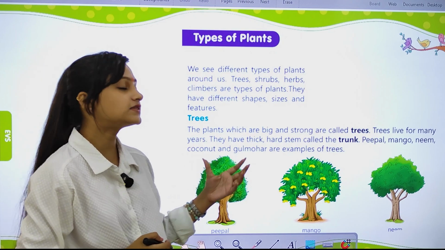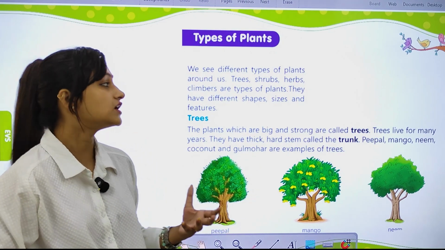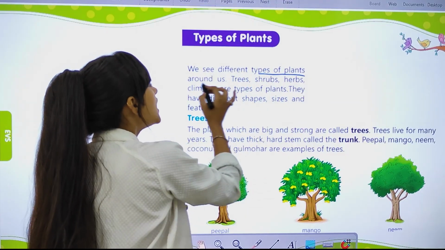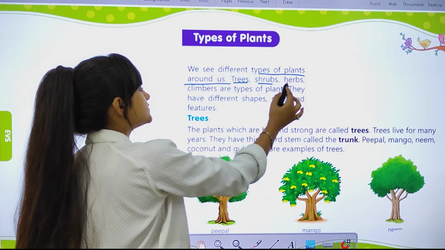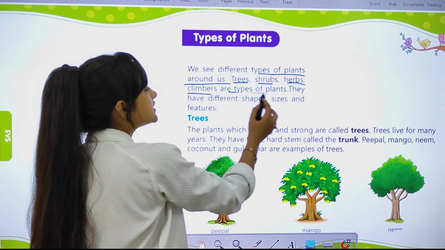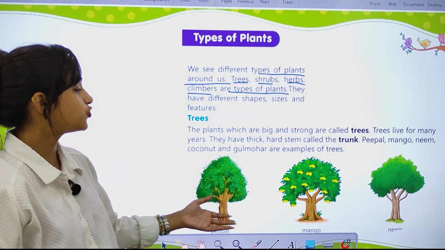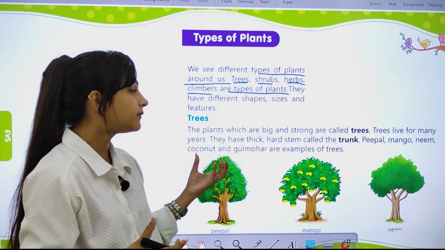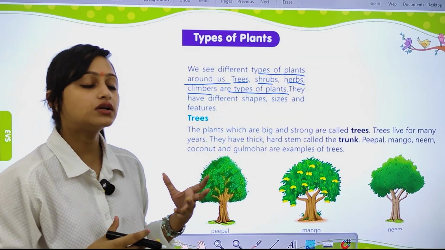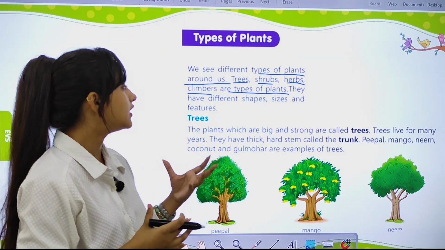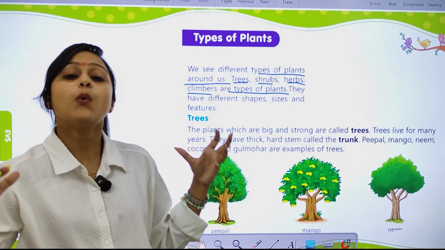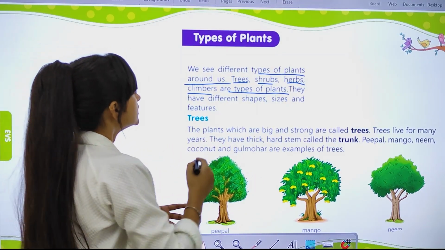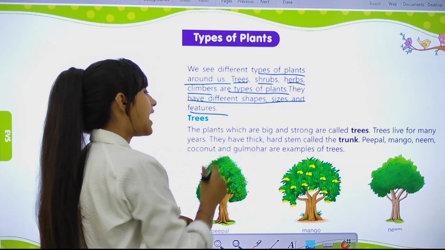Now we are going to study the types of plants. There are different kinds of plants. We see different types of plants around us, like trees, shrubs, and herbs. Climbers are also types of plants. Yes, this is a tree, which can stand straight, and shrubs are plants which are also green. Herbs and climbers are plants which need the support of some stick or wall. So they have different shapes, sizes, and features.